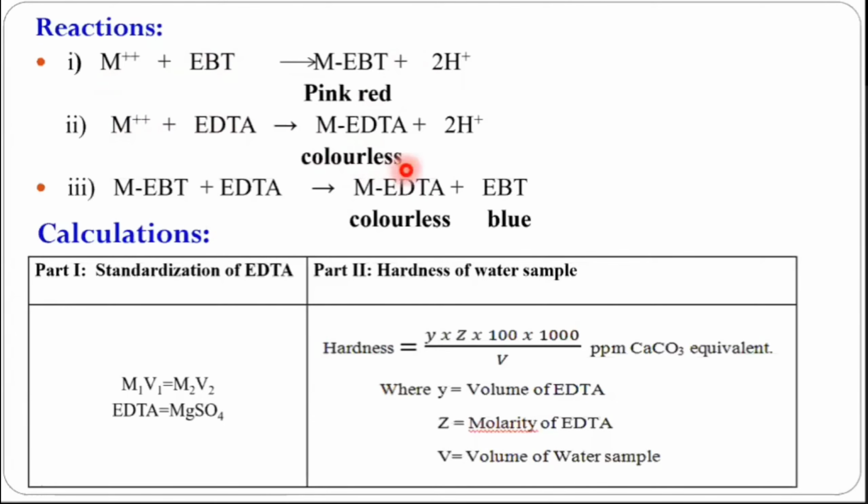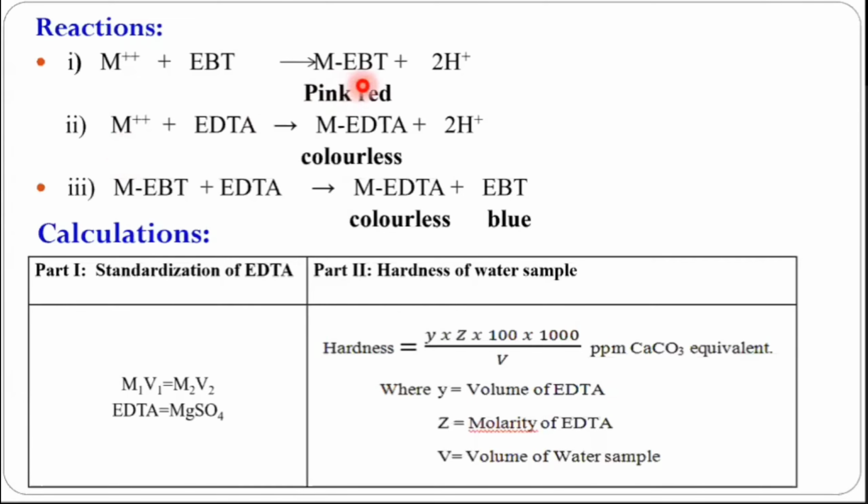But when all the metals from the water sample in the conical flask are used up, at that time what will happen? Because there are no more metal ions, but we don't know, we are going on adding the EDTA solution from the burette.